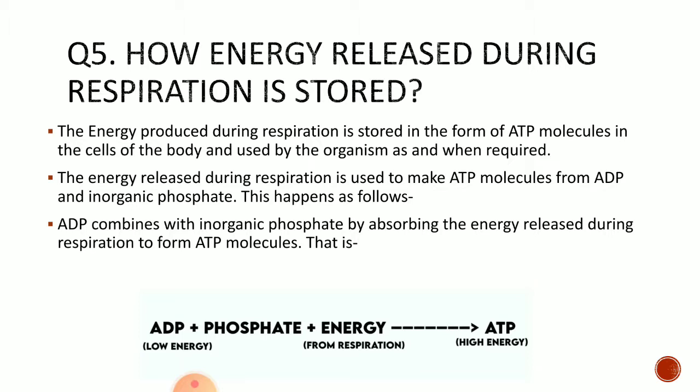Okay. These ATP molecules need some ADP and inorganic phosphate molecule. ADP combines with inorganic phosphate by absorbing energy. It is an endothermic reaction, and the energy released during respiration is used to form ATP molecules, which are of very high energy. So, ADP molecule having low energy combines with inorganic phosphate. It needs energy and they form ATP molecules having high energy, which is used by the organism as and when required.